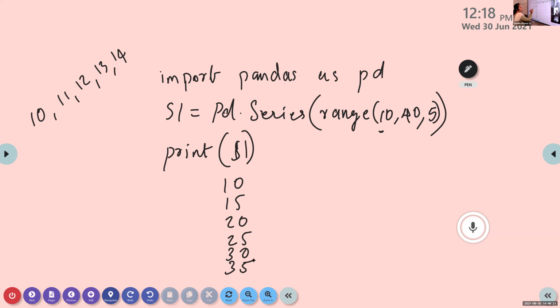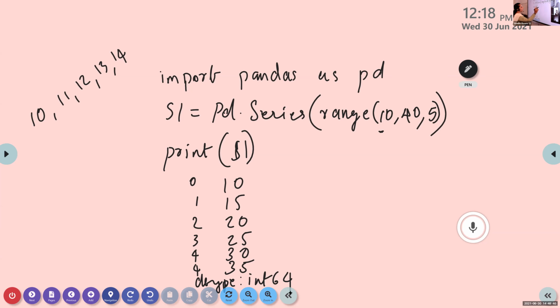Then index value, Anna? 0, 1, 2. D type? int 64. Is it okay? Any doubt?